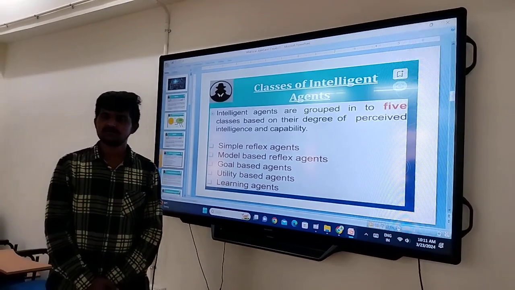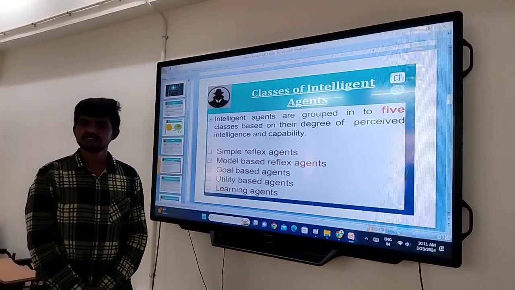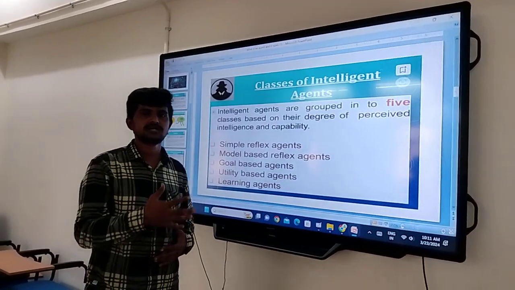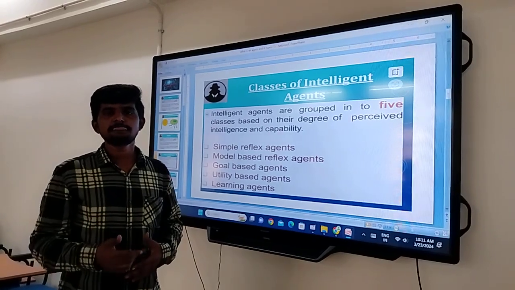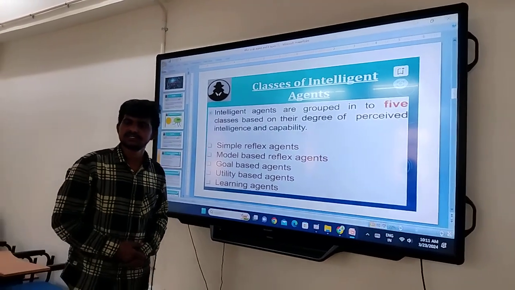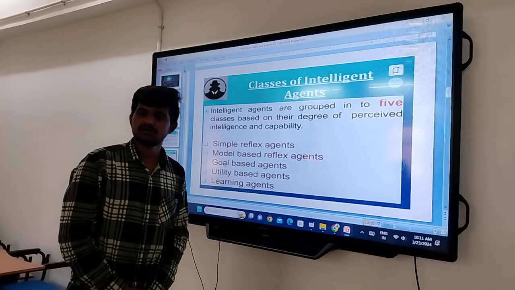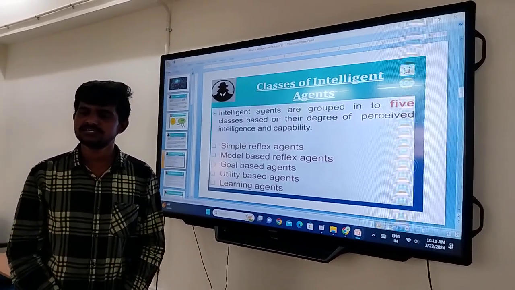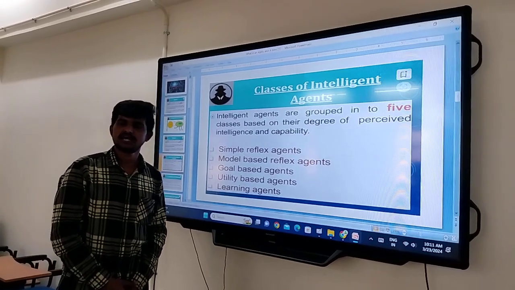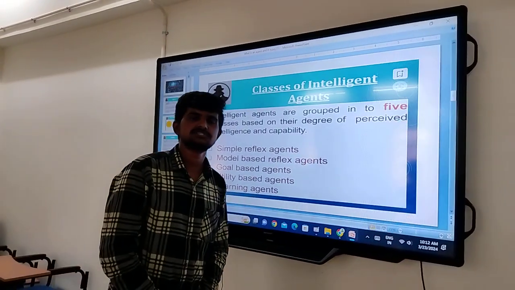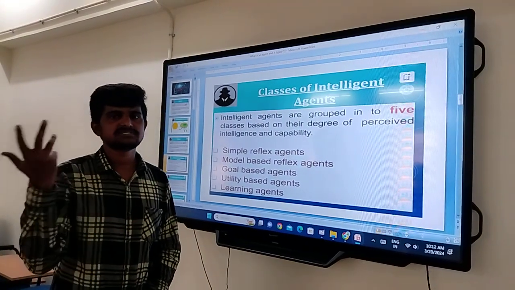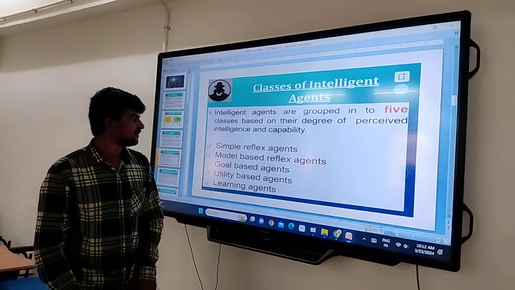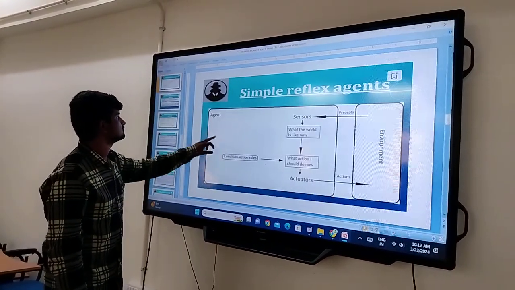A simple reflex agent is an agent that works on the basis of current perceptions. Perception means taking the input from the environment, whatever the environment contains, that is taken by the agent, and it does not bother about the previous state the system had. This type of agent is based on condition-action rules, where the condition is what is present in the environment, like papers and a zebra crossing, and it acts on simple reflection.